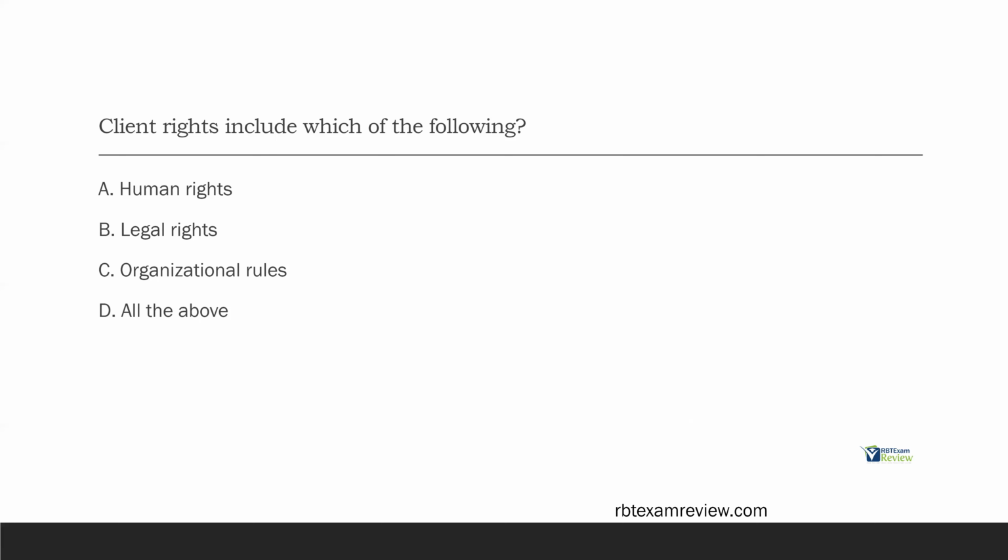Client rights also include legal rights. Clients are protected by the law. You must follow the law, wherever you reside. And then organizational rules, otherwise known as policy. So clients are protected by human rights, legal rights, and organizational rules or policy. You must follow all three to stay within compliance of the code. So client rights include which of the following? D, all the above.